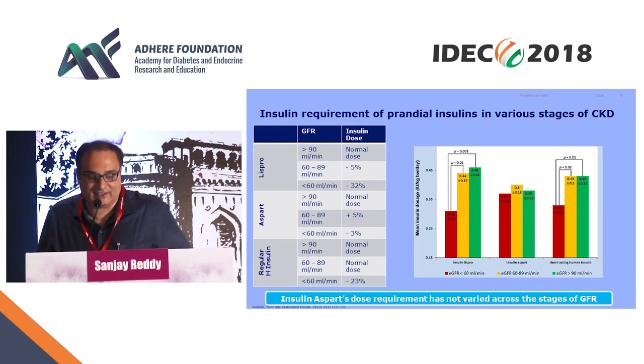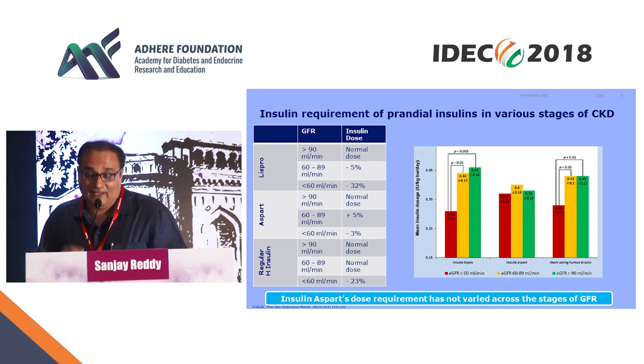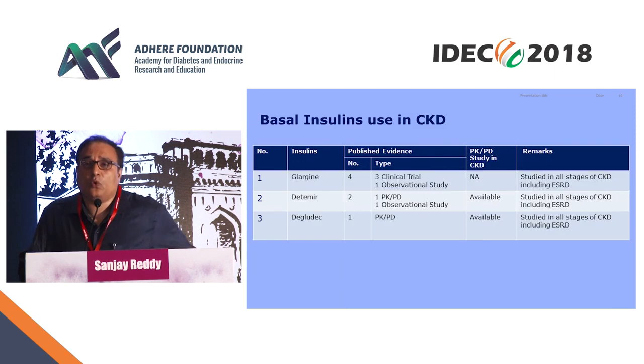And what do we have? Please look at the slide. We have three different insulins here: lispro, aspart, and regular insulin. If the eGFR is greater than 90, you need not change the dose of insulin. If the eGFR is less than 60, you need to decrease the dose of insulin, especially of regular insulin and lispro, by around 25 to 30%. But for aspart, the PK/PD didn't change, though in practice you do say that you also need to decrease the dose a little bit.